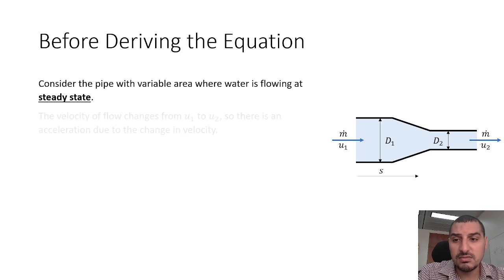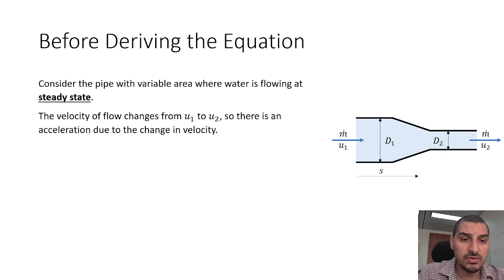The density is the same, since we assume it's an incompressible fluid. So UA is equal to UA here. Since the area here is smaller, the velocity here is larger, so U2 is larger than U1.